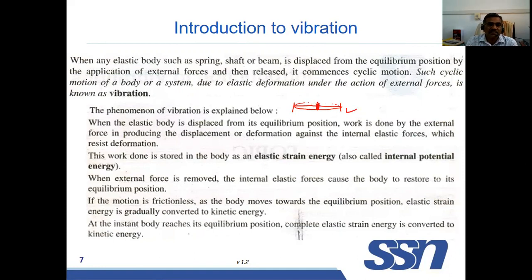A cyclic motion of a body or a system due to the elastic deformation under the action of external force is known as vibration. How is it happening? Initially, the body is here. Now it is displaced and removed. So it will go back to this point, then it will come back, go back. So it will be continuously oscillating. A cyclic motion is executed. How? This is the equilibrium point, and from the equilibrium point it is displaced here because of the external force.